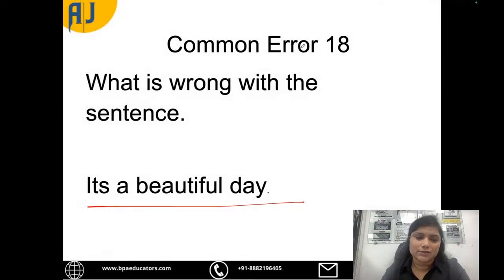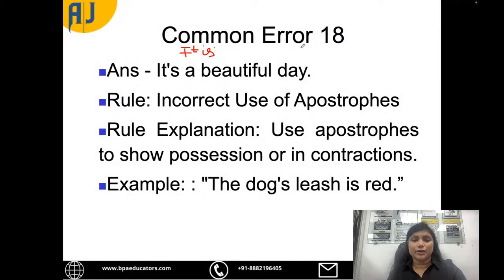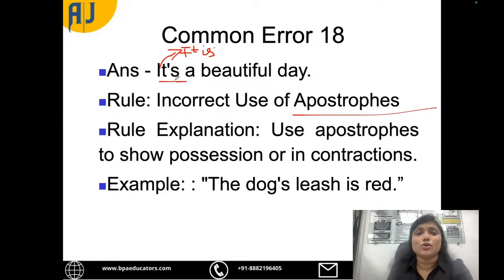Now, when we talk about this, it is a pronoun. And here I want to say it is a beautiful day. So I will use this. So basically, apostrophes have to be used correctly. Apostrophes are either used to show possession or contraction. So this is a contraction of it is only. It's is a contraction of it is, right? So rather you should read it out like it is a beautiful day. For example, the dog's leash is red.